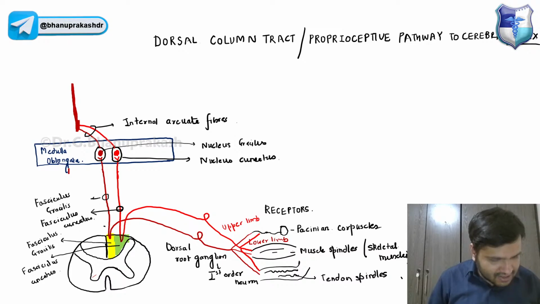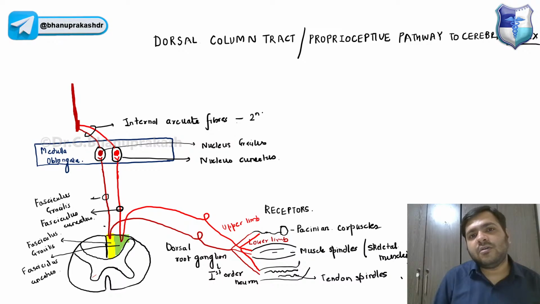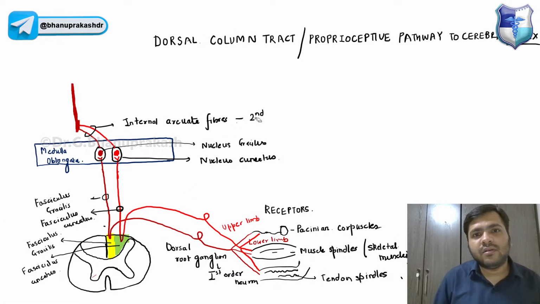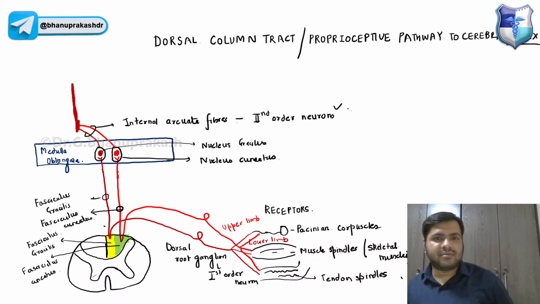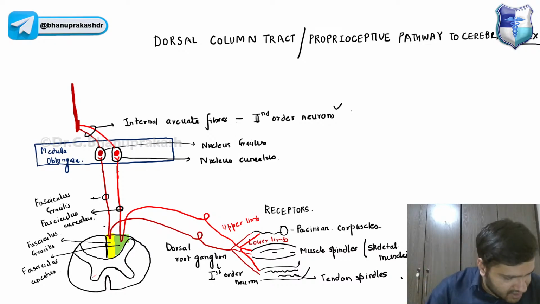Yes, these are the second order neurons, the internal arcuate fibers. Remember, guys, after the decussation, the fibers which decussate are the second order neurons.